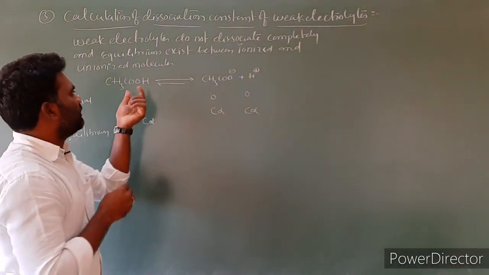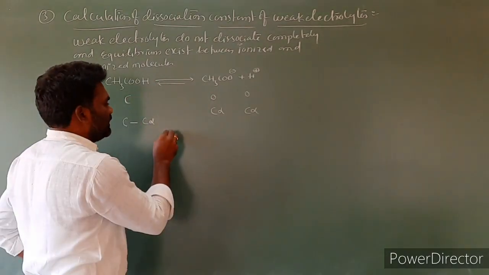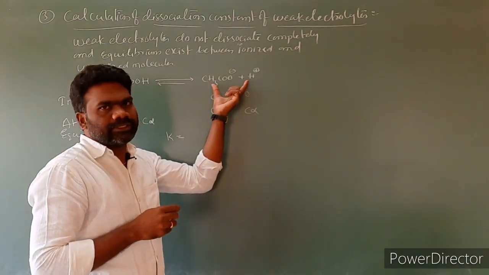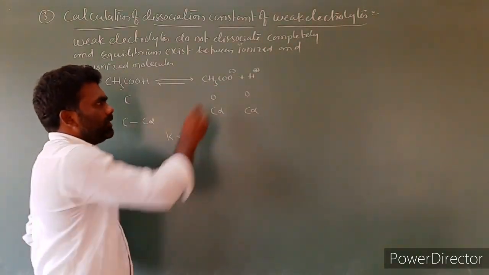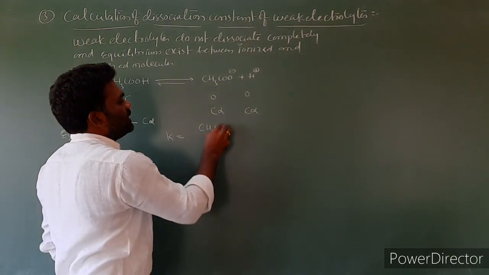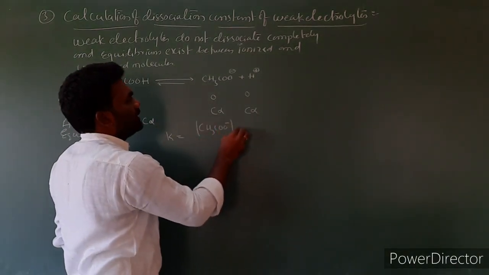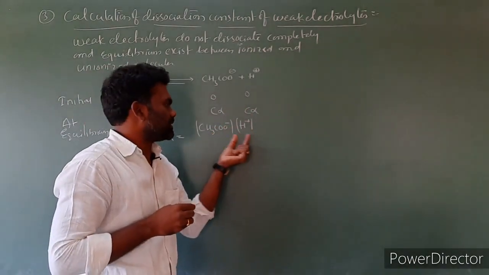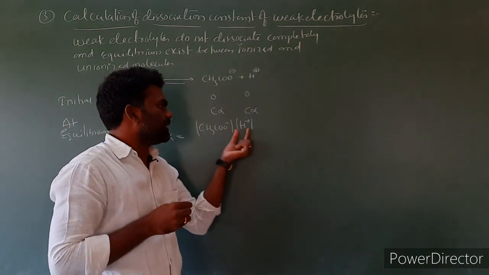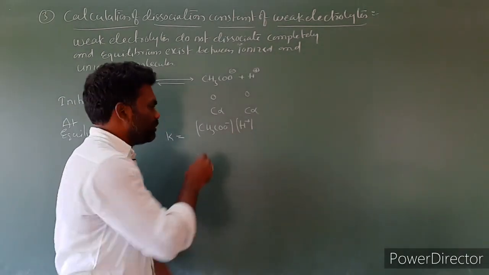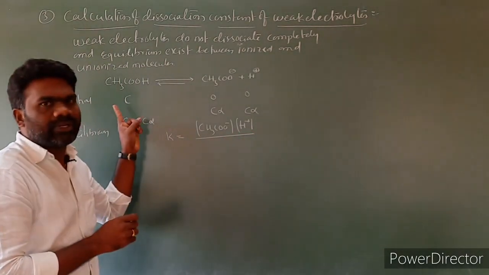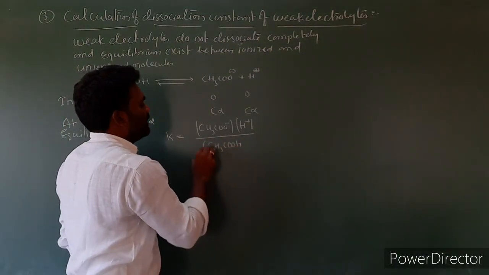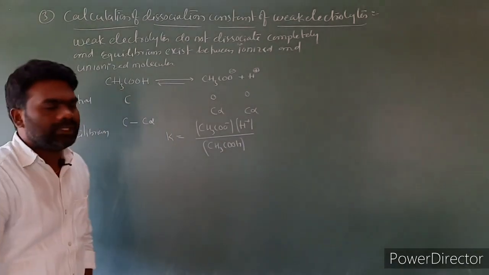Since equilibrium exists between the ionized and unionized, we can write the equilibrium constant K as concentrations of products by concentration of reactant. The products are CH3COO minus and H plus, and the reactant is CH3COOH.